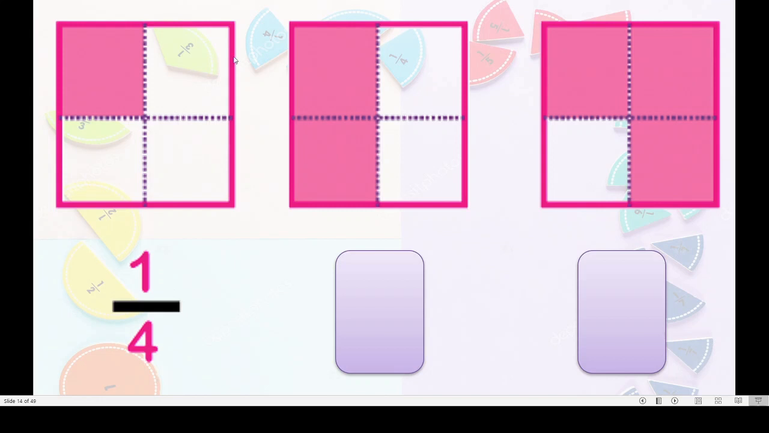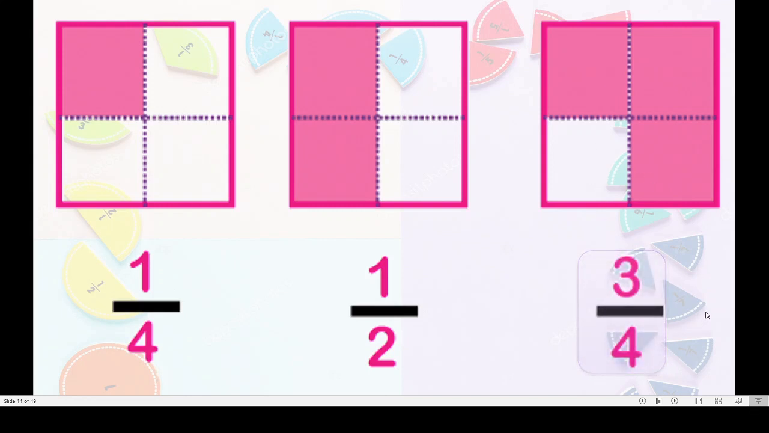Here in the second figure, yes, 4 parts are there, 2 are colored. Or one more thing, you know this figure is divided into 2 and 1 part is colored, the second part is not colored. That also we can say. Here we can write 1 upon 2 also or 2 upon 4 also. The meaning is the same. Here, how many parts are colored? 3 parts are colored out of 4 parts. So it is 3 upon 4. Right?